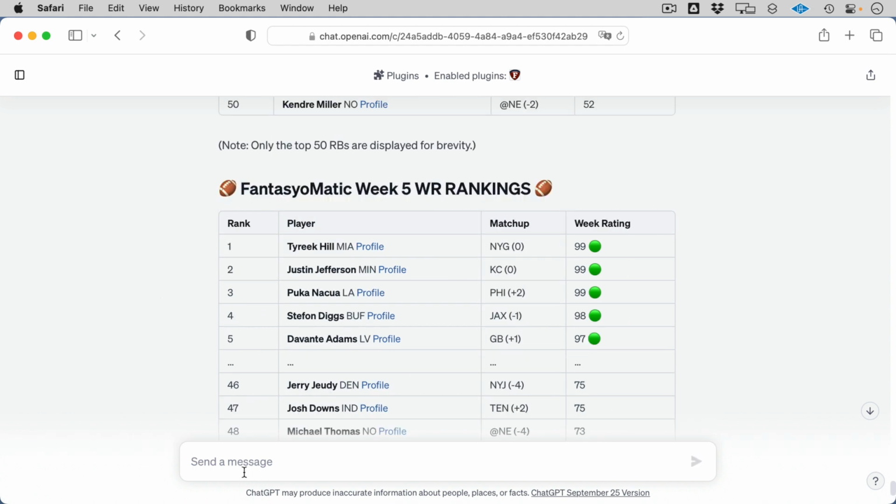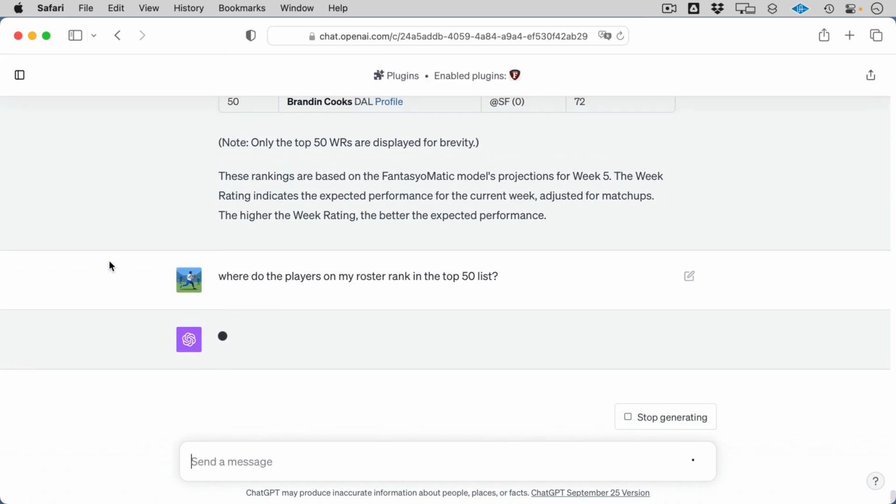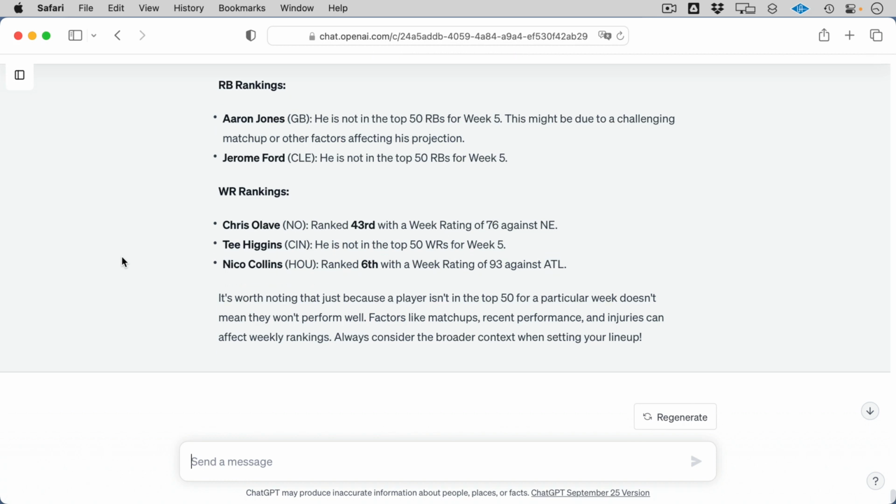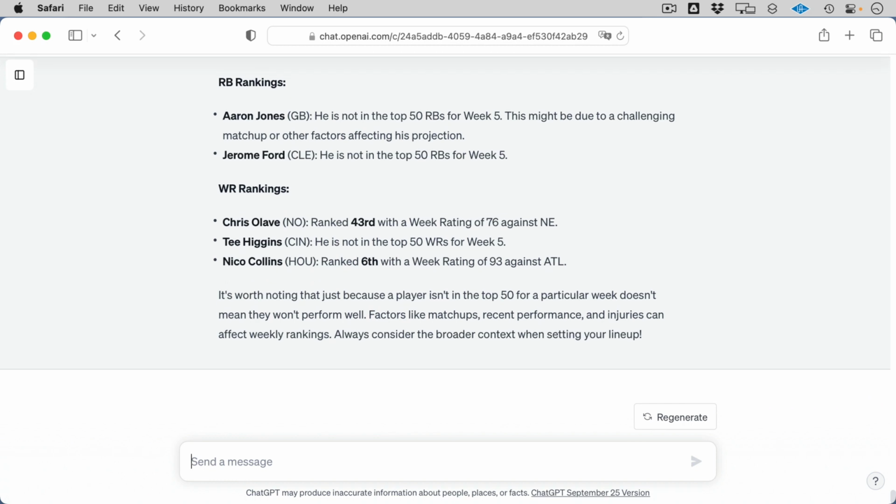So one of the things that is kind of interesting, again, with rankings is all you really care about are where your players are. So I'm going to say, where are my players on the top 50? This way I don't have to scour through the top 50. And we can see here where my wide receivers rank, all sorts of information.